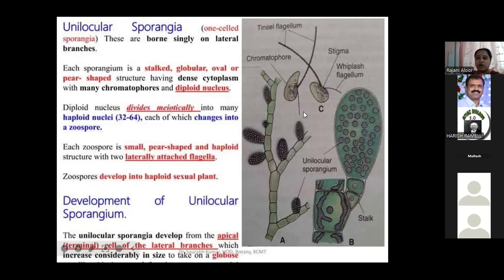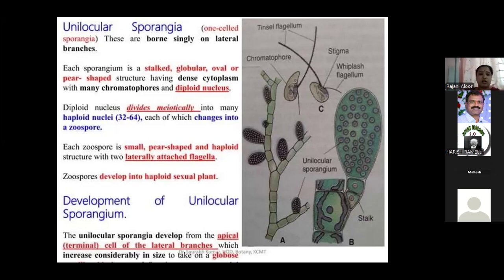You can observe this one. One is very long, the anterior one, which is pantonematic. The second one is the shorter one, on the posterior side, very short, acronematic and directed backward.